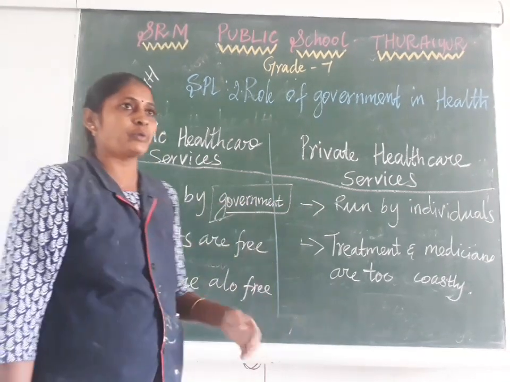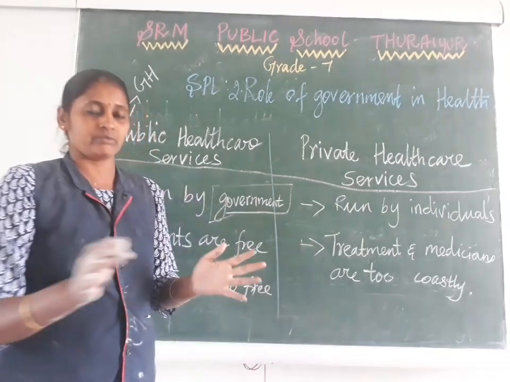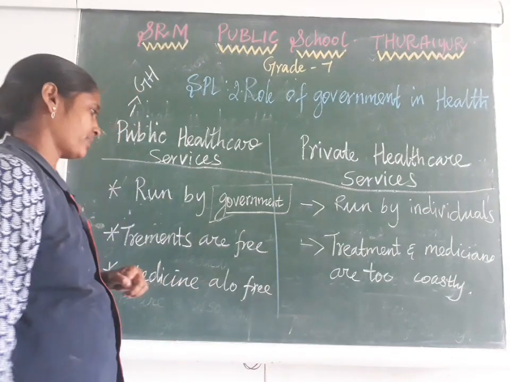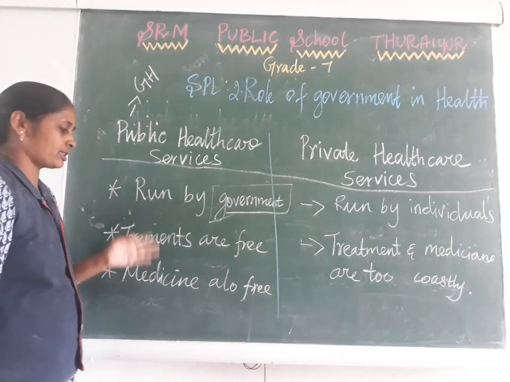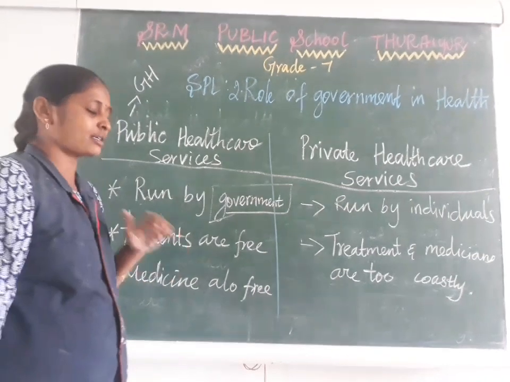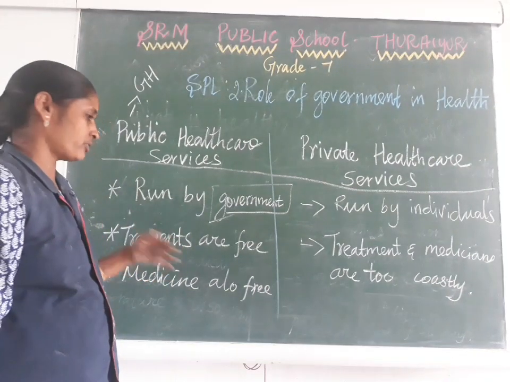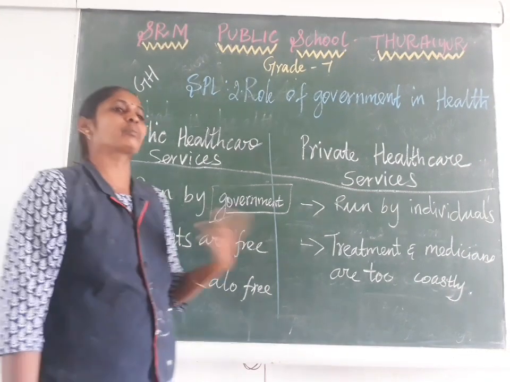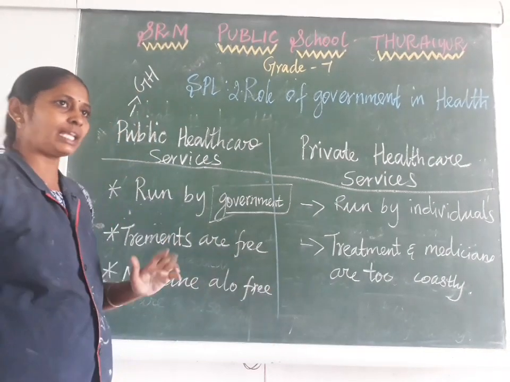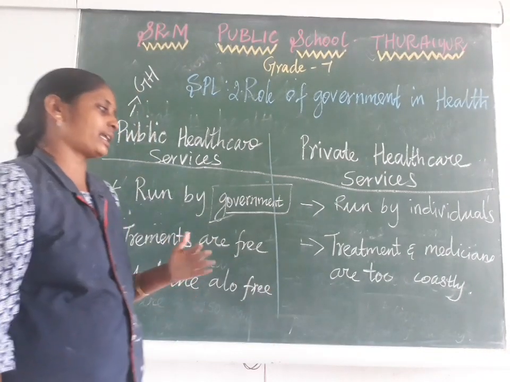An individual person runs it. He invests the amount, buys the land and builds the hospital. So that is individual property. Okay. So the cost of medicine and treatment in government hospitals is free or a very small amount. The cost for taking a scan, medicines or a blood test, anything in a government hospital, is free of cost or a very small amount.